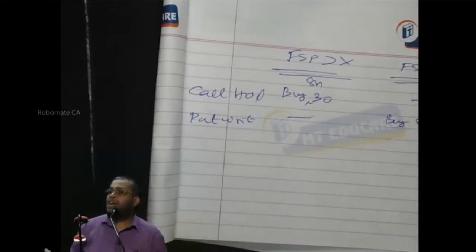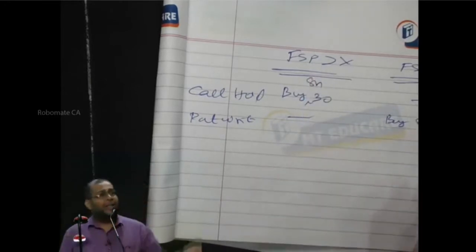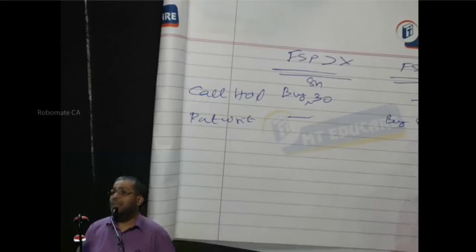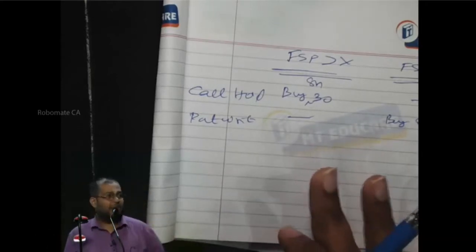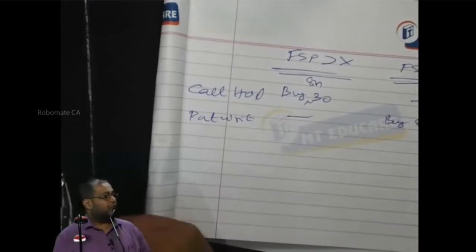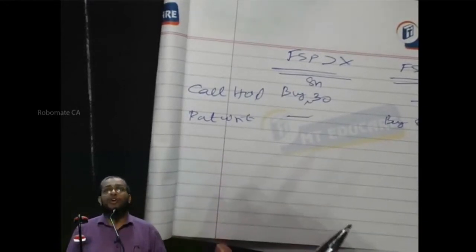How can I square it off? By buying the share, either by exercising the call option, or the holder makes me buy the share through the put option. Anyhow, I will buy the share at 30 rupees. To buy the share requires money or not? Where to go for it?